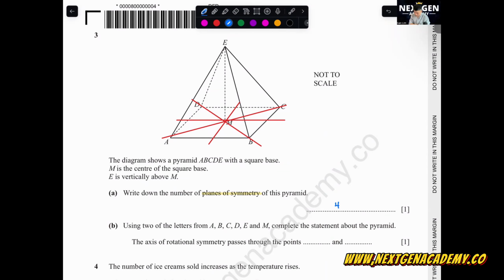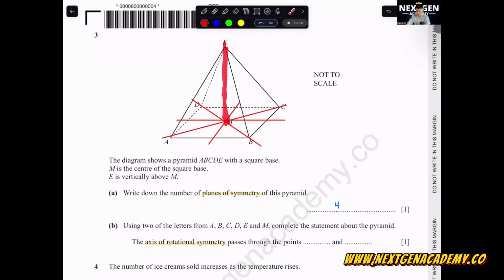Using 2 of the letters A, B, C, D, E, and M, complete the statement about the pyramid. The axis of rotational symmetry passes through the point. What is the axis of rotational symmetry? Rotational symmetry represents how many times you can turn. The axis means where it is turning. So it's this part here, right? Normally for rotational symmetry, they will ask for 2D, but this one is a 3D one. Same concept also. This is the axis of the rotational symmetry.